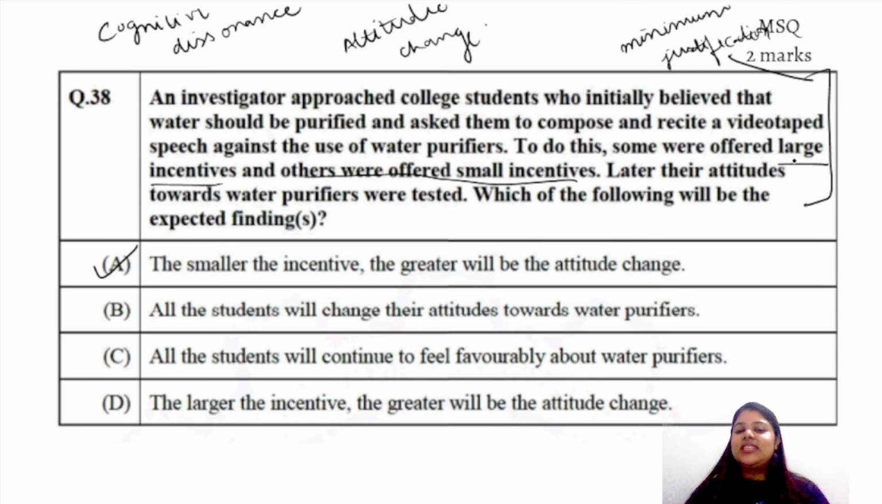Now read this question in that particular aspect, right? So option A says that the smaller the incentive, the greater will be the attitude change. Because of the minimal justification effect, all the students will change their attitudes towards water purifier. No, not sure. All the students will continue to feel favorably about water purifiers. No. The larger the incentive, the greater will be the attitude change. No, the lower will be the attitude change. Right? So A is the only viable and correct option there.